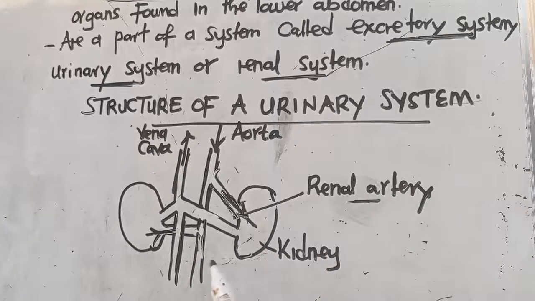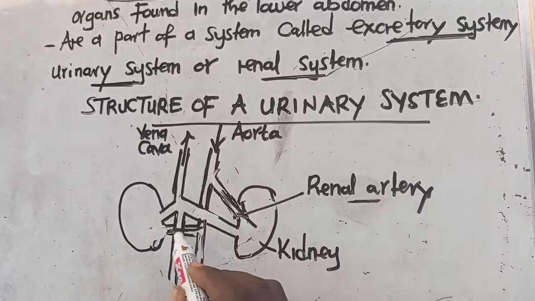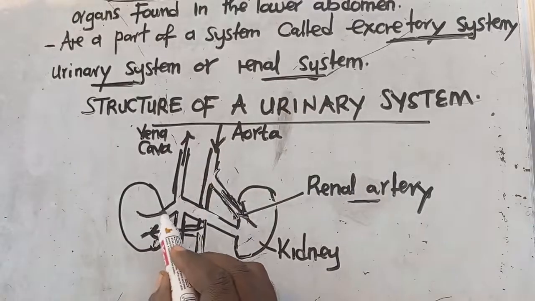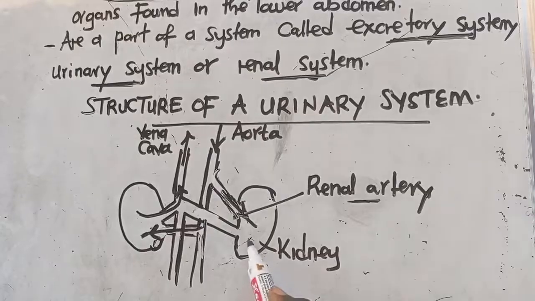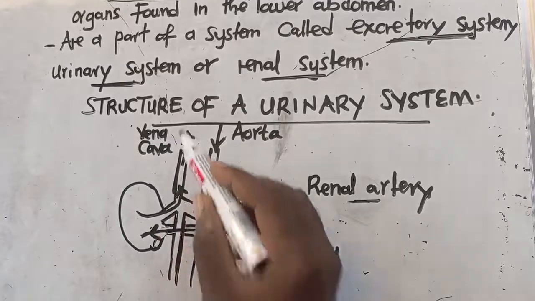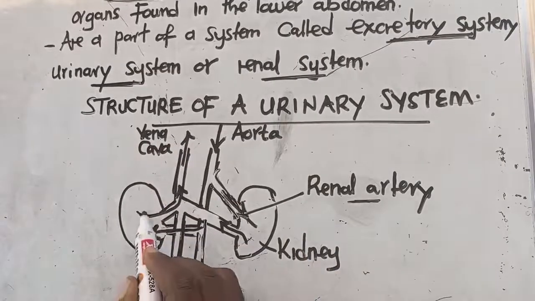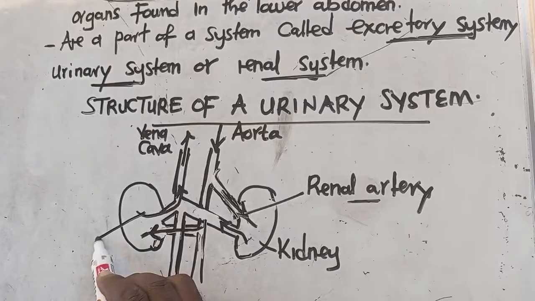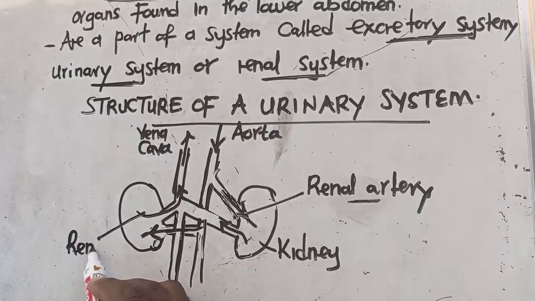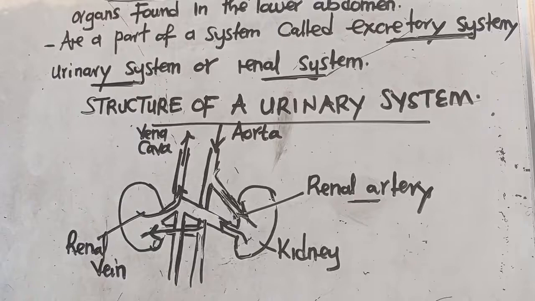But these ones, blood is entering. This tube, even here, blood is entering. But here blood is going, so even this one, blood is going that way. In that tube, have you seen? This part that is here, the name that is given to this part, we call it the what? The renal vein. It is called the renal vein.